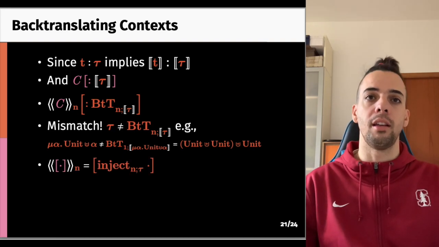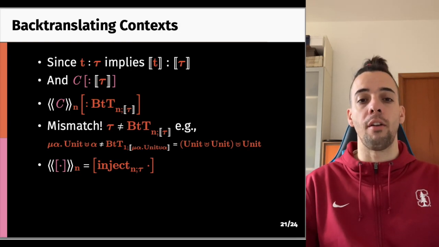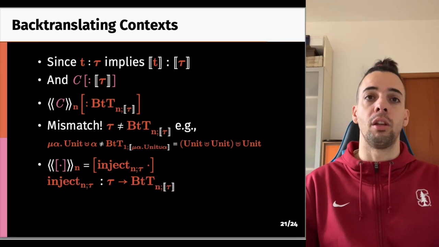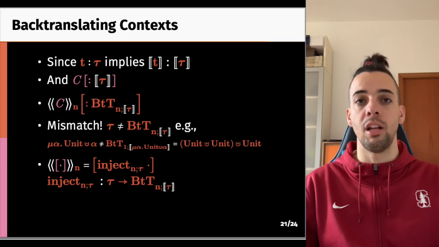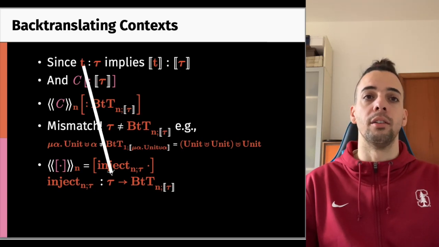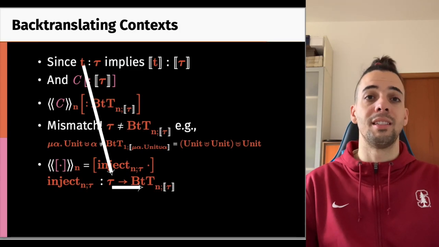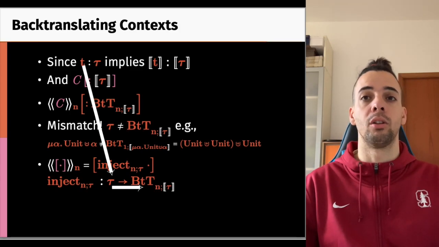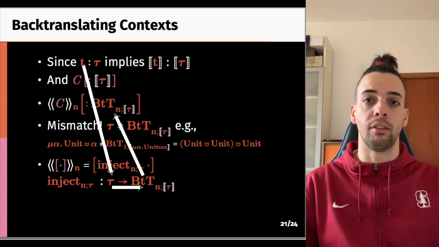So when creating the iso context from the equi one, we need to add a conversion function, inject, that makes sure that everything type checks. It takes something of type iso tau and returns the same term at type backtranslation of compiled tau. So iso t is fed to inject at type tau, which returns the same t at type backtranslated compiled tau, which is now ready to interact with the backtranslated context.